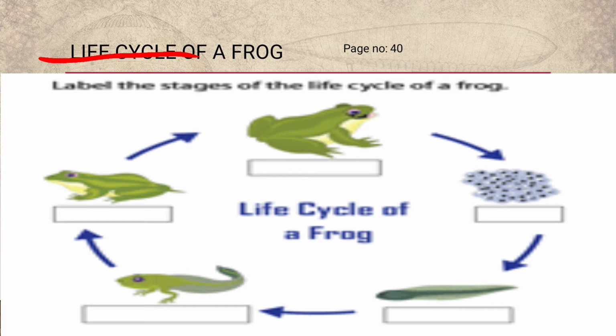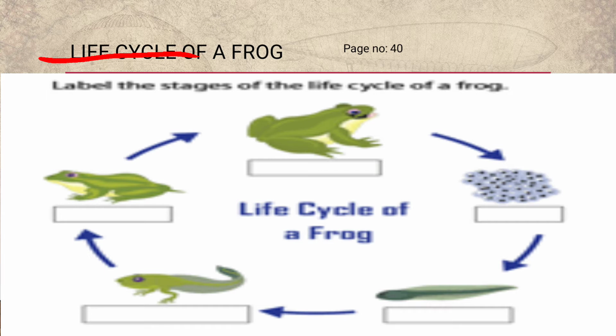Life cycle. Let me discuss what is life cycle. A life cycle refers to the stages or changes that an animal goes through while it's alive, right? And here we are going to study the life cycle of a frog. So let me tell you, frogs are amphibians.